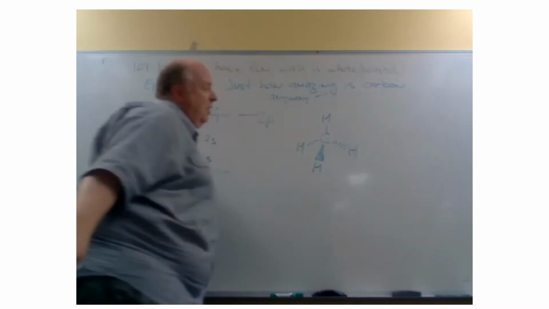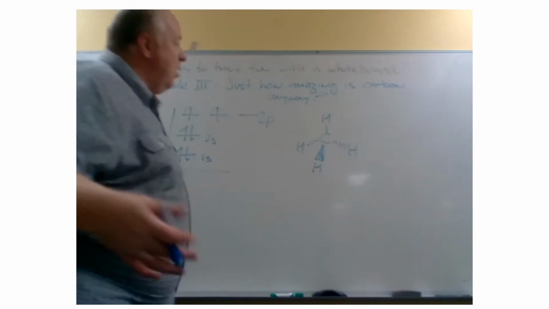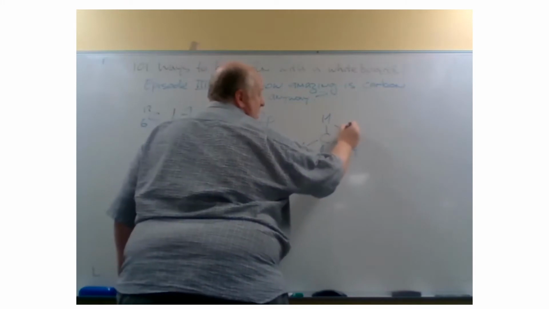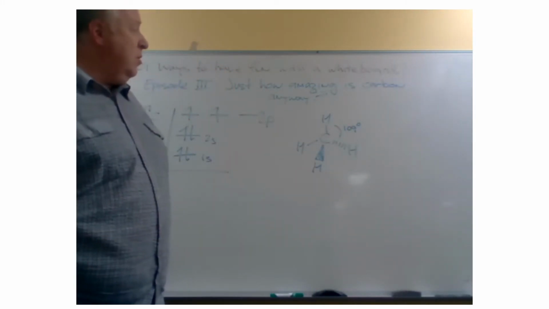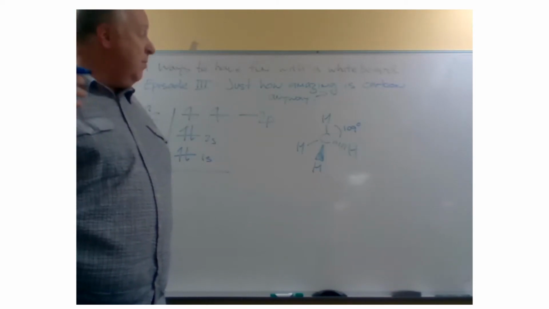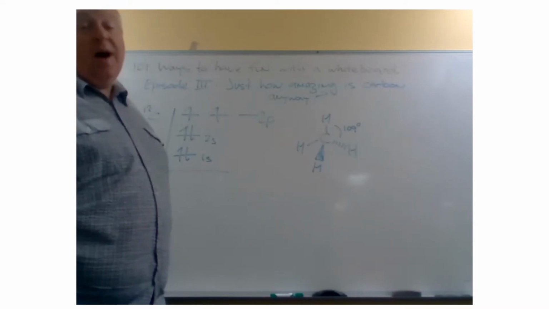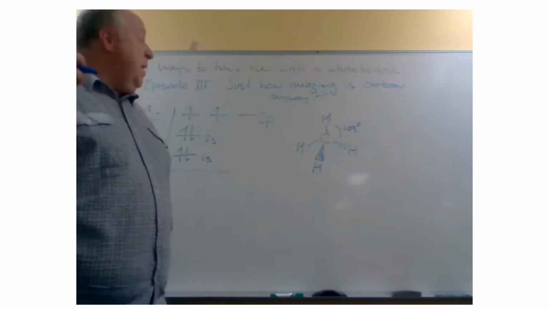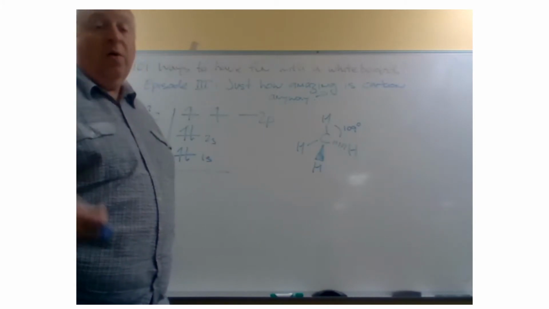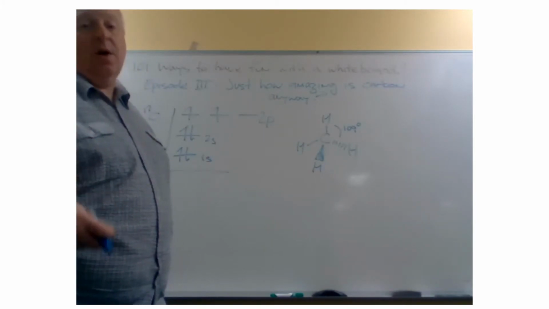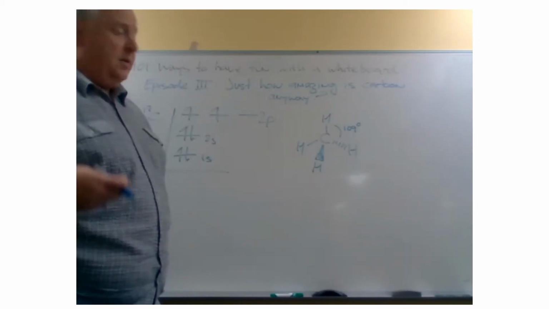Methane has 1 carbon bonded to 4 hydrogens. We know that these hydrogens are 109 degrees away from each other, from our VSEPR model. The idea is that we want to minimise the repulsions between the electrons in those bonds, to get them as far away from each other as we can. The best arrangement for 4 bonds is a tetrahedral arrangement where all the bond angles are approximately 109 degrees. The lengths and strengths of all these bonds are the same in methane as well.